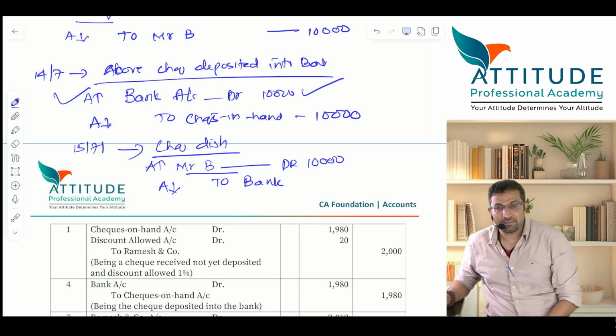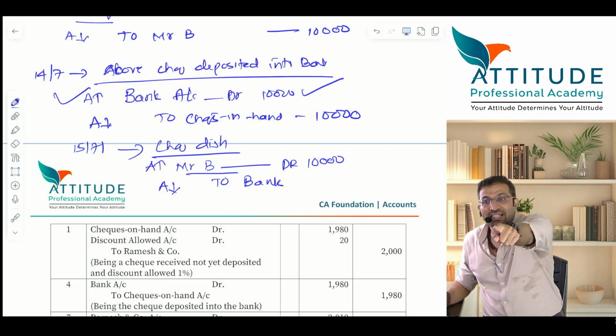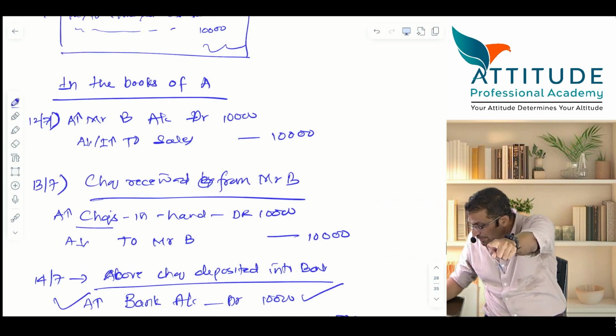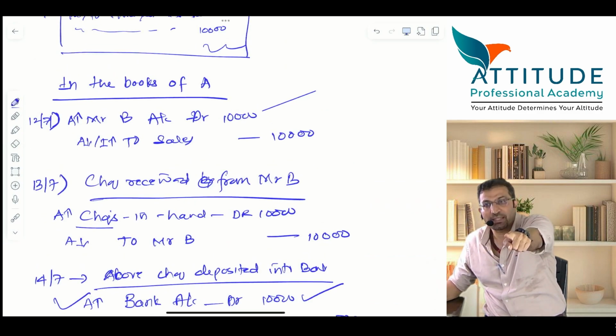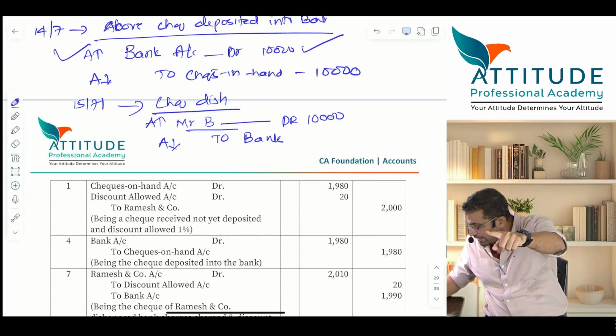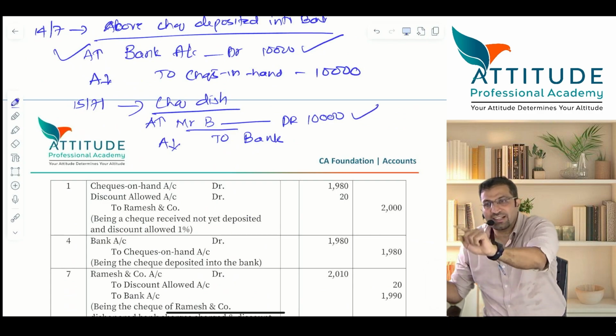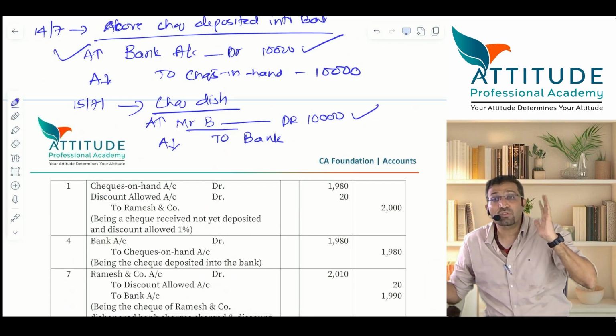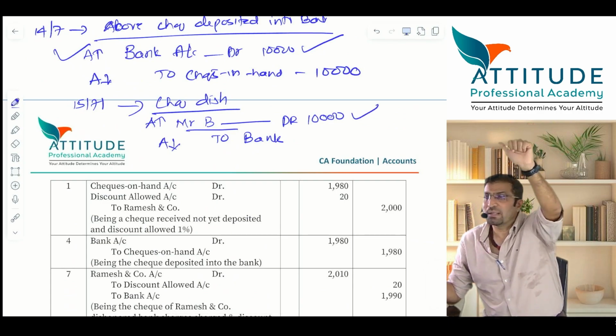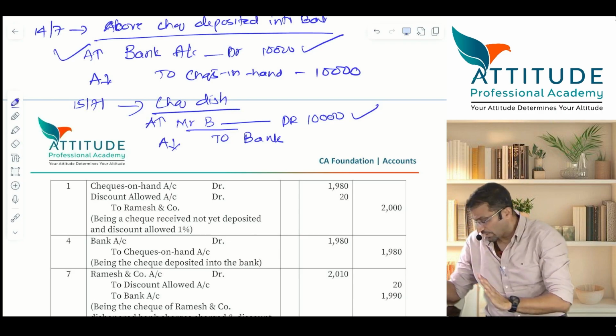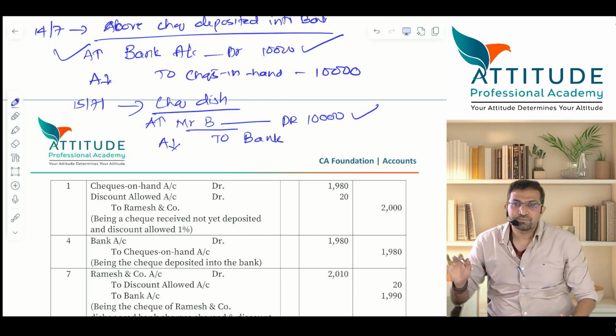He is again a debtor. Now B has again come as a debtor, because in the first entry you had debited B, then you had credited B and closed his account because he gave you a check. Now again you have to bring B into your books. He is your debtor again because the check has bounced. Is that clear? Very much clear, guys. This is all about checks.